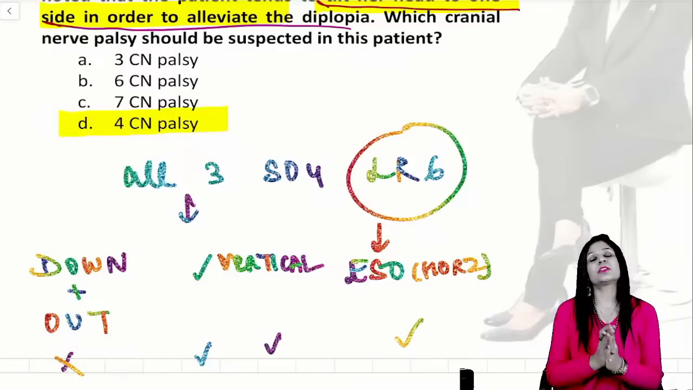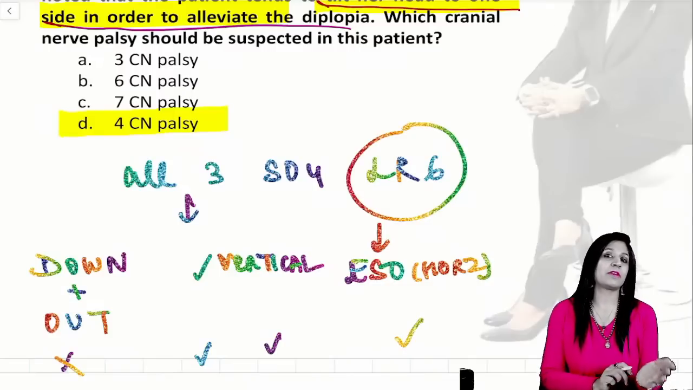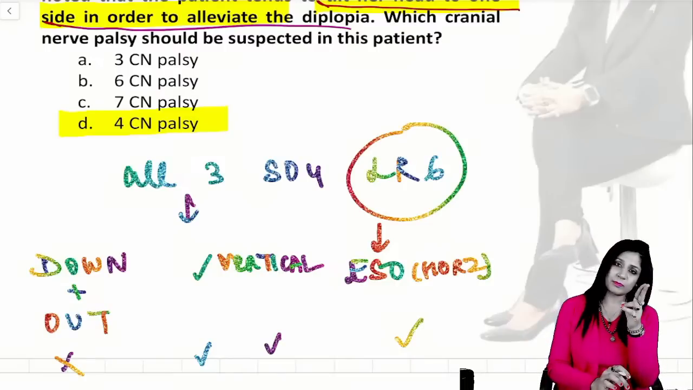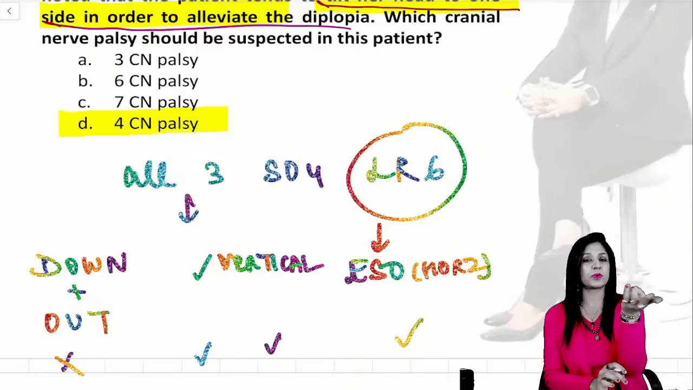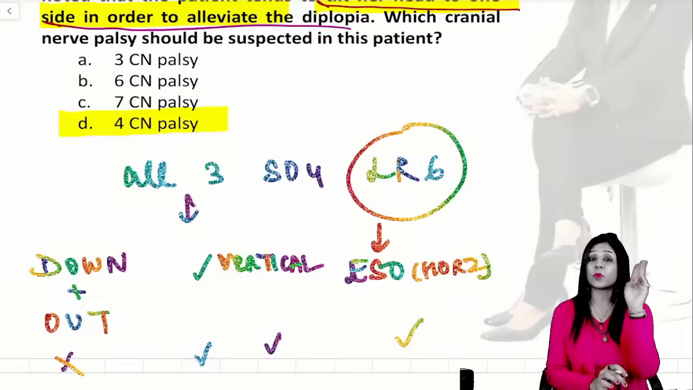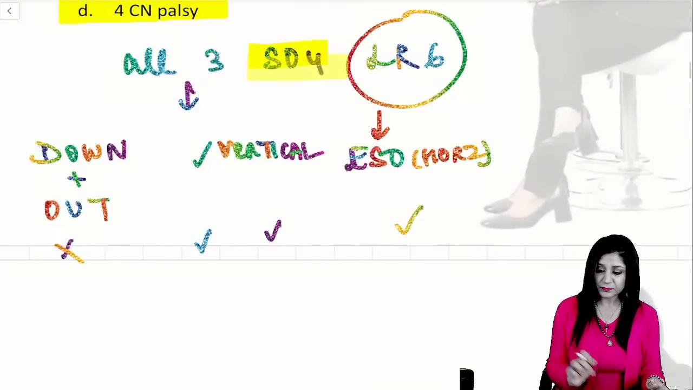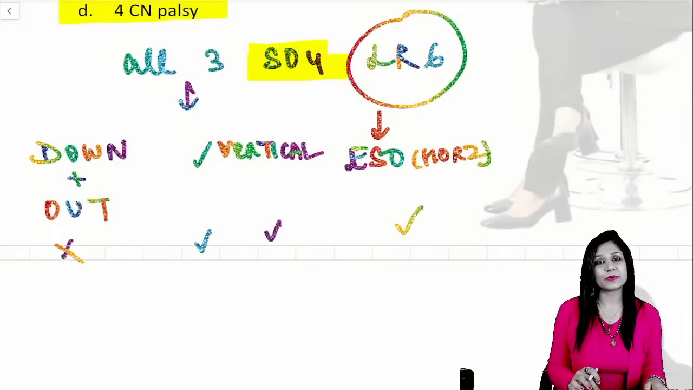So if you know this much, directly you can do it, because in third nerve palsy we do not have head tilt. In LR6 we may have head tilt, in SO4 we may have head tilt, but one has horizontal squint, one has vertical squint. Now they are saying vertical squint along with the head tilt. So the answer is the fourth nerve palsy. Right, guys? Is that okay?